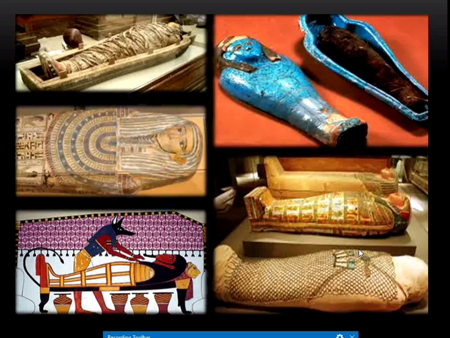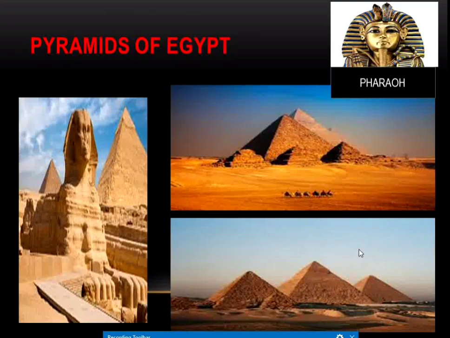There they did not find any hills, and there was a lack of such hilly areas. So to preserve these mummies, they used to construct the graveyard using big blocks of stones. They used to construct tall towers. These tall towers were known as pyramids. These pyramids were actually the graveyards.